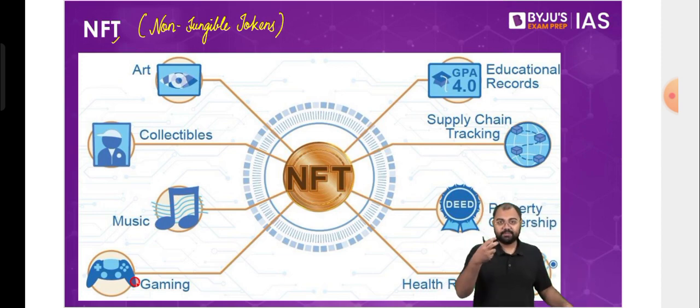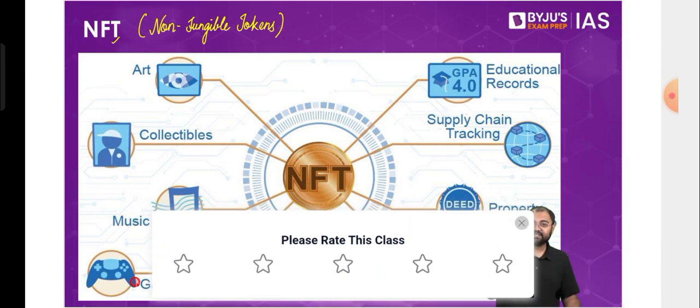For example, let's say there is a very, very famous painter in the world who has created one painting, and it's a very special edition. It has just 50 copies. He's just going to sell 50 copies of that painting. Each and every one of those 50 copies will have a ticket associated with it, a non-fungible token associated with it. So when I am buying that painting, I will have that token. So now let's say I have bought it for 10 lakh rupees. It's a very famous painter, a very famous painting. It costs rupees 10 lakh for me.